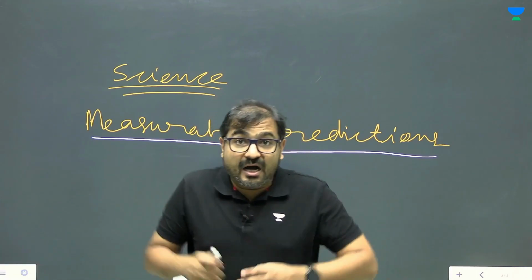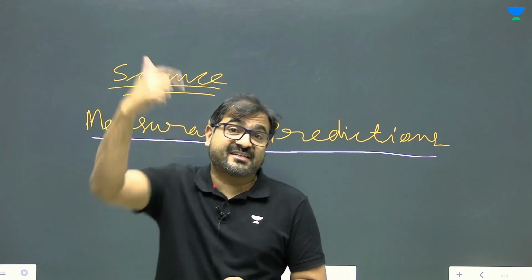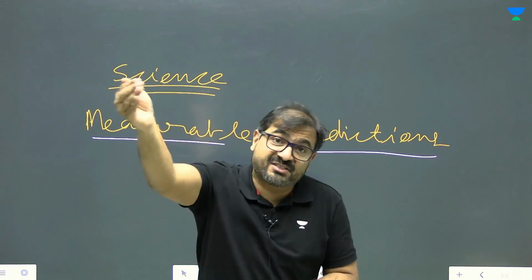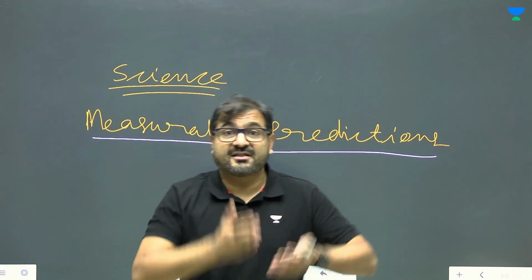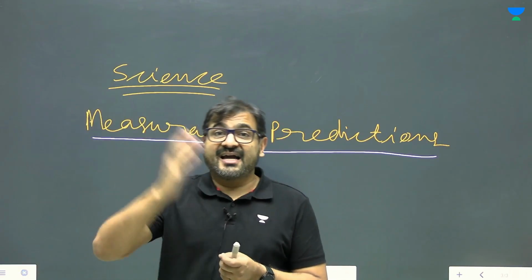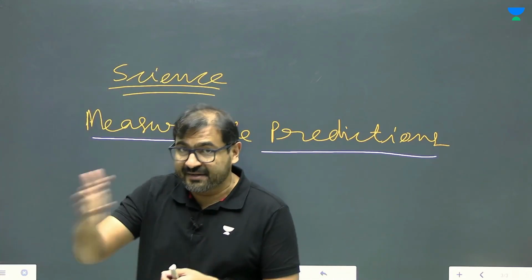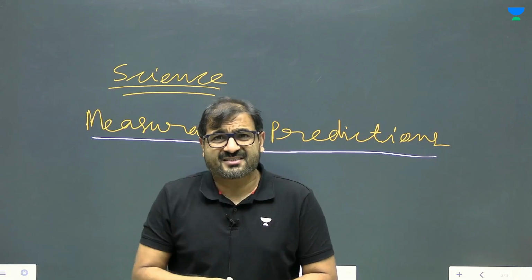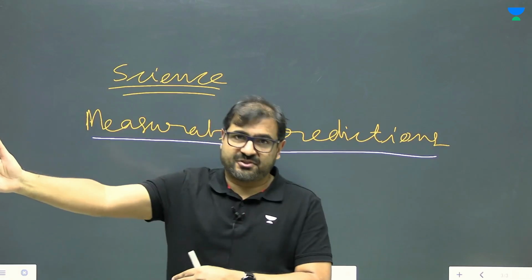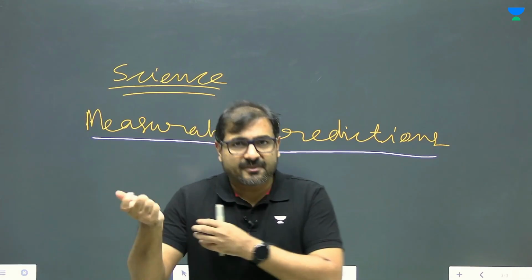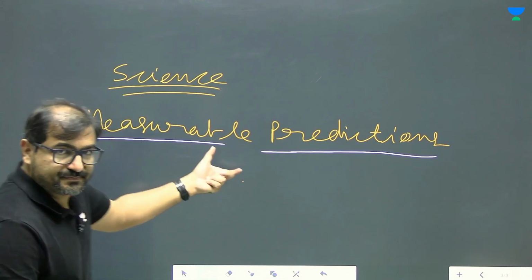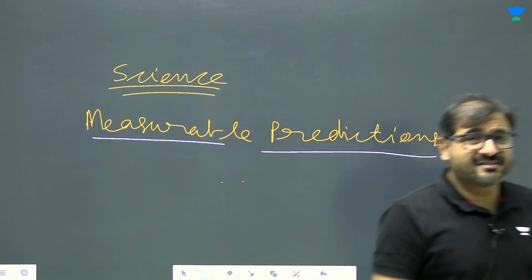okay, until and unless I do some finer experiments where I'm able to measure time to more precision, and then I have to check whether my theory is still working or not working, as is the case with the Newtonian gravitation and general theory of relativity given by Albert Einstein. Newtonian gravitation theory works unless you start measuring things to great precision. Then you see the difference comes. So these are the basic ideas. The idea is measurable prediction. That is what science is all about.